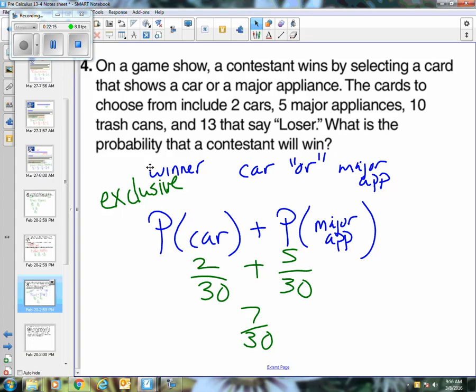Okay, just like when you go to a restaurant and you're going to order food and you would say, like I said, chicken or beef. You don't get both. You either get the chicken or you get the beef. If you say chicken and beef, that's a whole different scenario. Then you are actually getting both. But this is definitely or, car or major appliance.